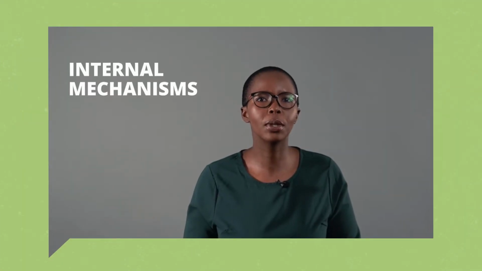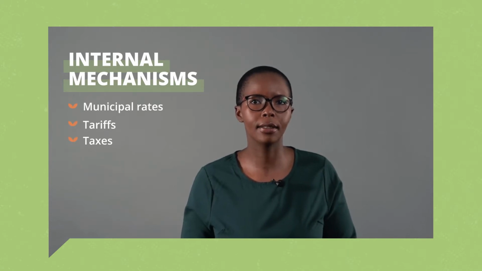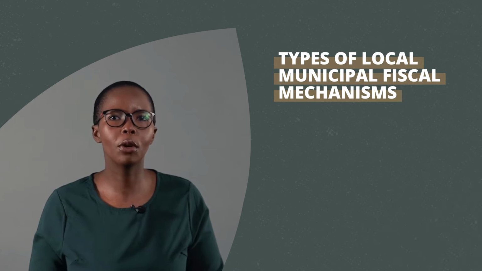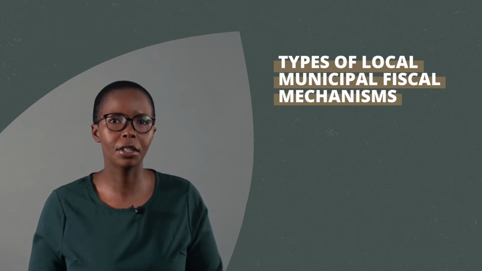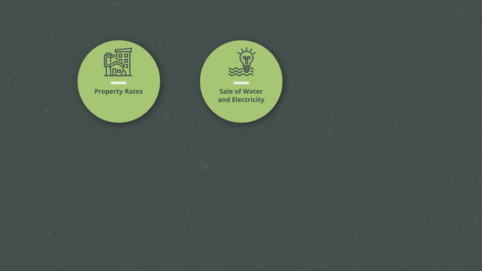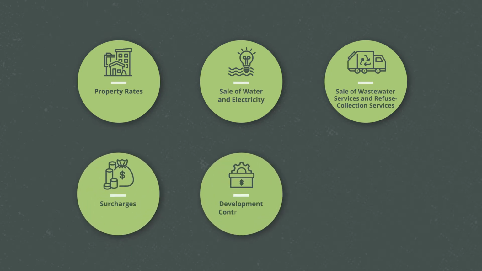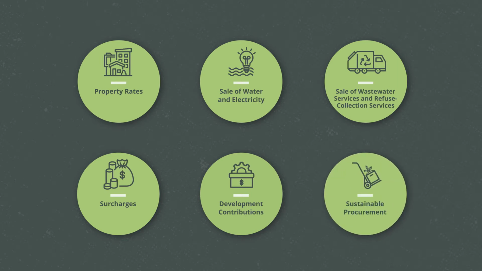One of the more conventional ways to fund municipal projects is through internal mechanisms such as municipal rates, tariffs, and taxes. There are 6 main types of local municipal fiscal mechanisms that could be considered for climate change actions. These are property rates, sales of water and electricity, sale of wastewater services and refuse collection services, surcharges, development contributions, and sustainable procurement. All of these mechanisms can be used to facilitate climate action.